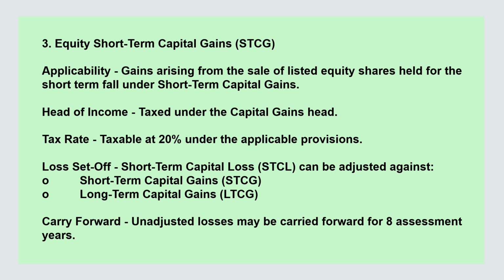Third, equity short-term capital gains, STCG. Applicability: gains arising from the sale of listed equity shares held for the short term fall under short-term capital gains. Head of income: taxed under the capital gains head. Tax rate: taxable at 20% under the applicable tax provisions. Loss set-off: short-term capital loss (STCL) can be adjusted against short-term capital gains (STCG) or long-term capital gains (LTCG). Carry forward: unadjusted losses may be carried forward for eight assessment years.